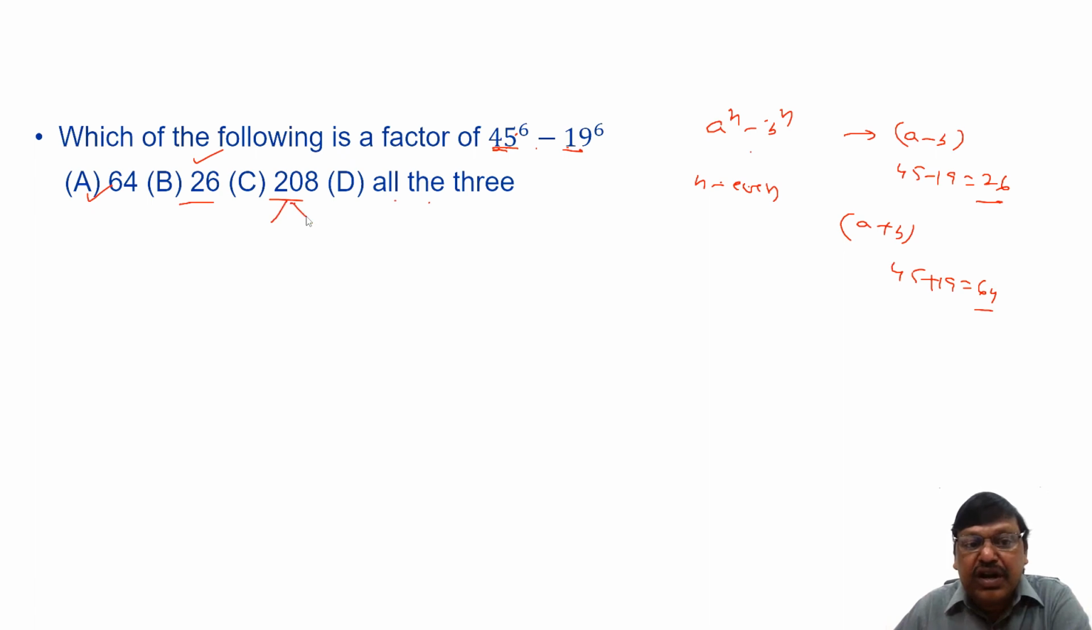If you factorize 208, it is 13 times 16. If a number is divisible by 26, it is divisible by 13. If a number is divisible by 64, it is divisible by 16 also. Since the number is divisible by both 26 and 64, it is divisible by both 13 and 16. Hence it is divisible by 208 also. Hence all the three is my answer.